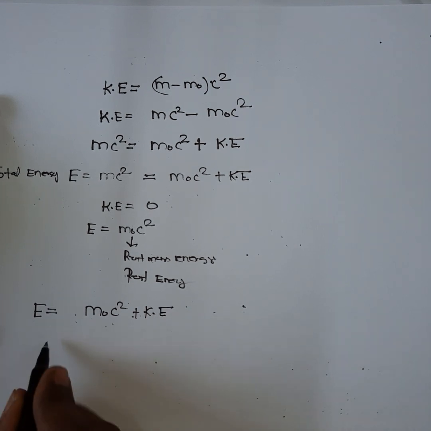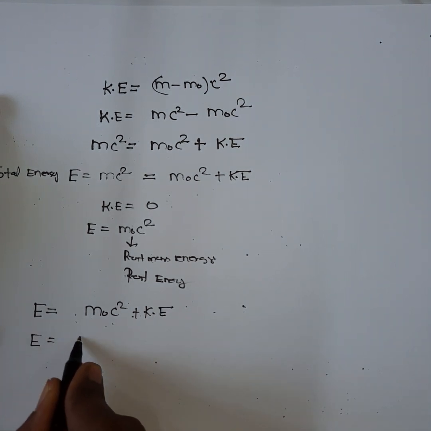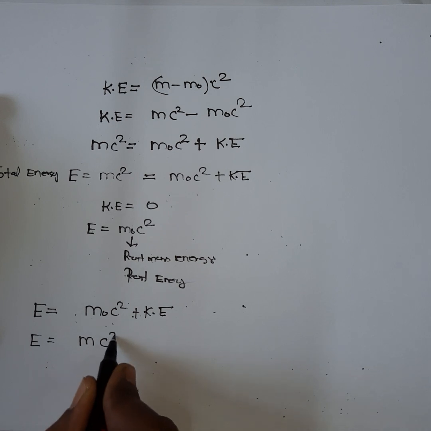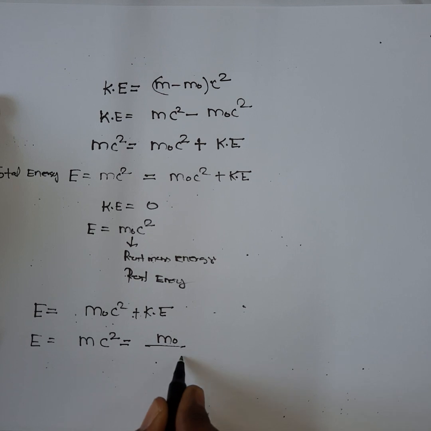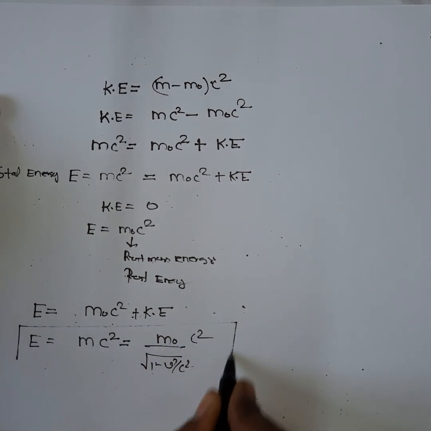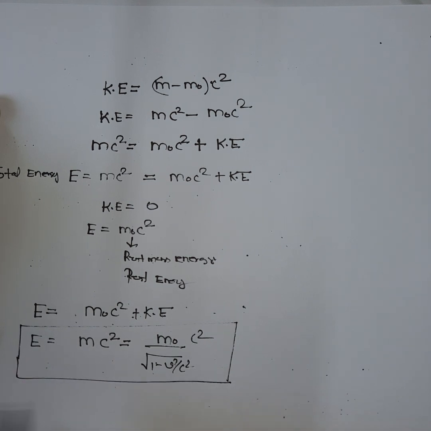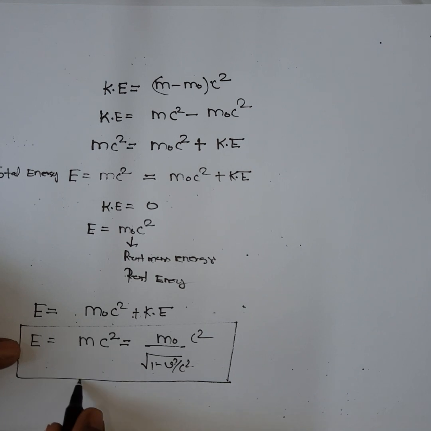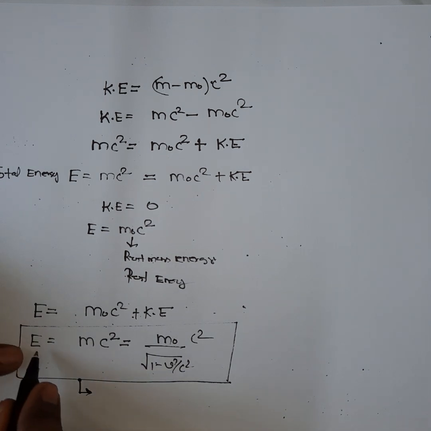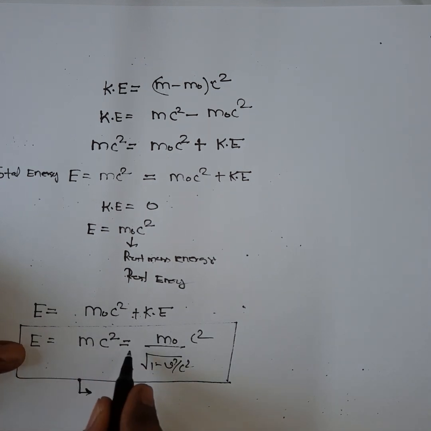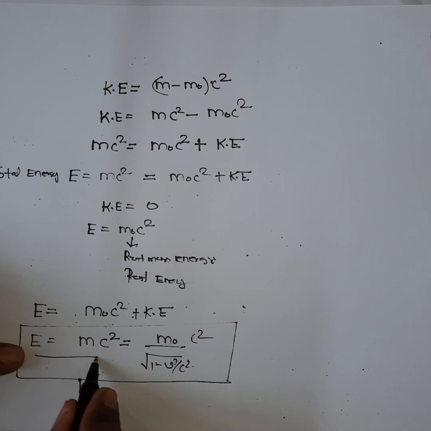So E will be equal to mc square. What is mc square? mc square is m naught c square divided by the square root of 1 minus v square by c square. So this is the required expression that we wanted to derive. This is a very famous equation, and sometimes it is called the signature of Einstein. It is the relation between energy and mass, and this is called the mass energy equation.